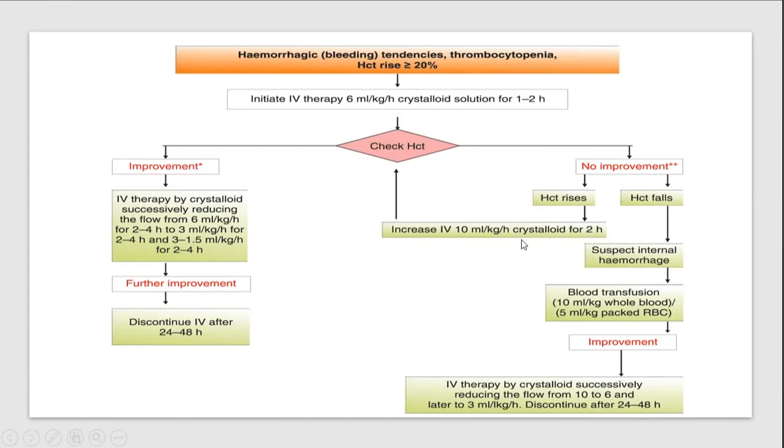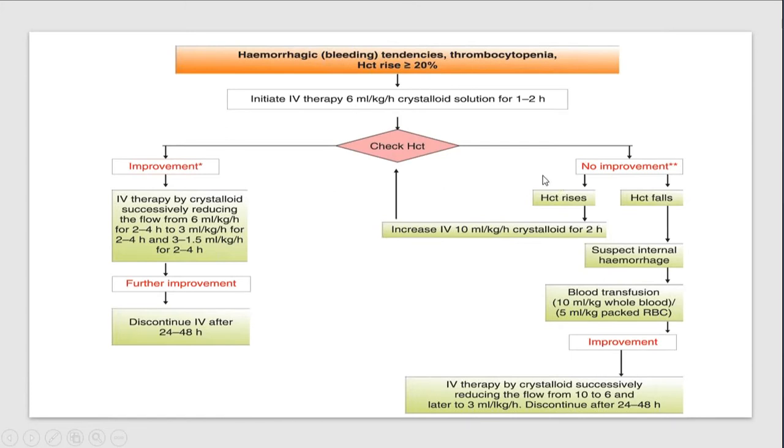But if the hematocrit rises, increase the IV crystalloid solution to 10 ml per kg for 2 hours and check the hematocrit again. But if the hematocrit keeps on falling, suspect internal hemorrhage, and a blood transfusion of 10 ml per kg whole blood or 5 ml per kg packed RBC should be given. If there is improvement, then reduce the crystalloid flow from 10 to 6 and later to 3. But you will be starting at 10 ml per kg per hour here, and discontinue after 24 to 48 hours.